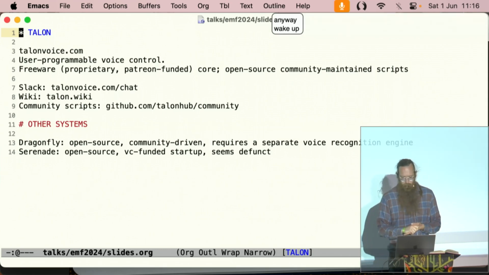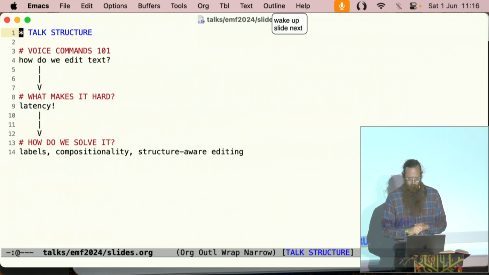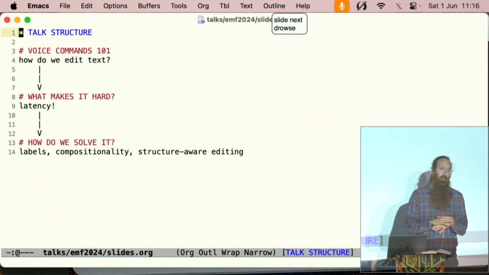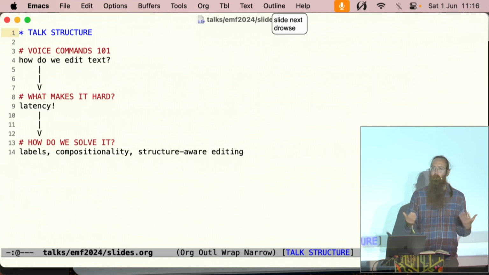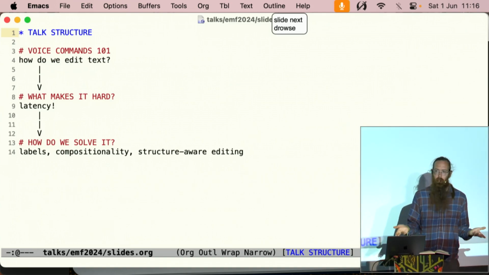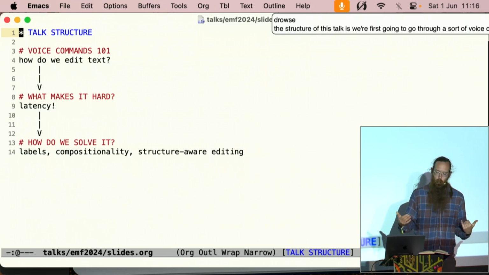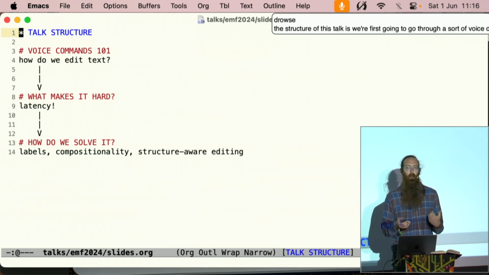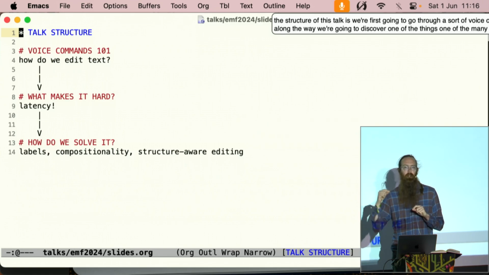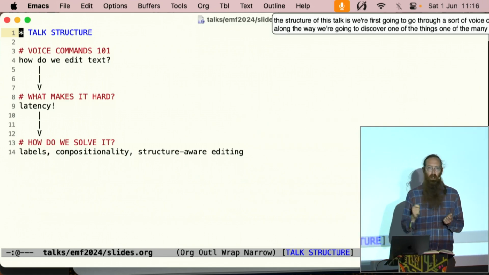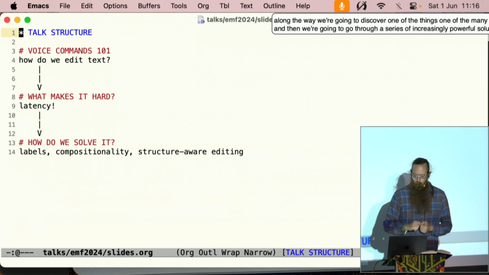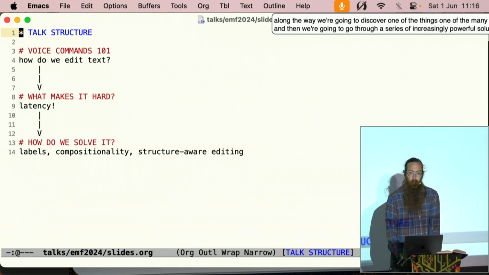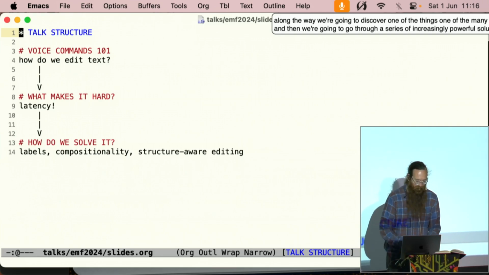wake up, slide next. Drowse. The structure of this talk is we're first going to go through a sort of voice commands 101. How do you define and use voice commands to edit text? Along the way, we're going to discover one of the many things that makes this difficult, which is latency. And then we're going to go through a series of increasingly powerful solutions to this problem of latency. I hope you like demos, because most of the rest of the talk is still demos.